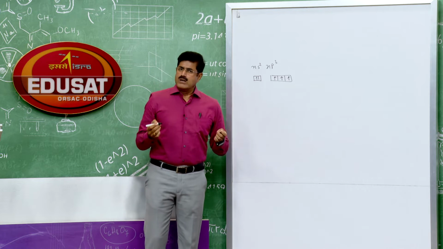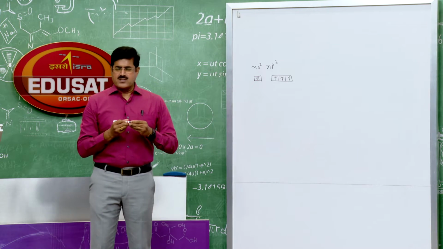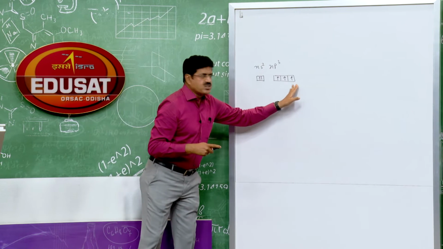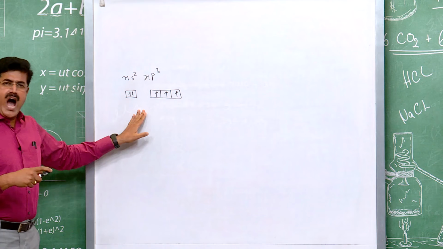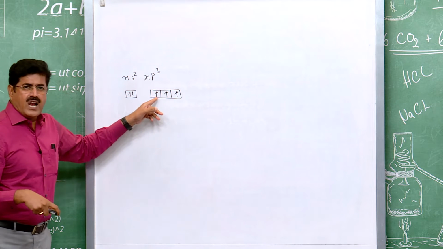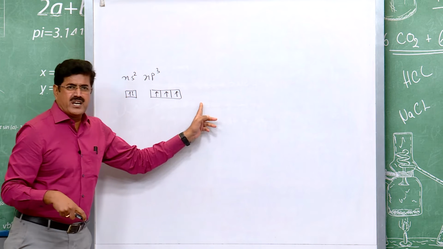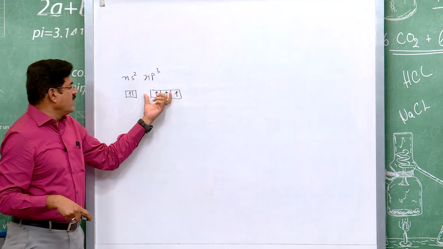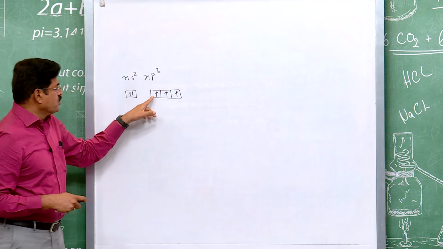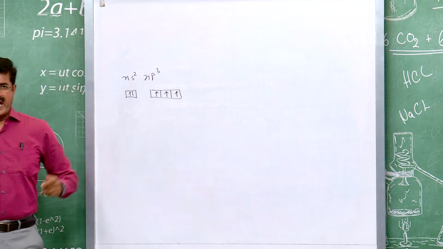As you know, what is Hund's rule? Electron pairing cannot take place in a set of degenerate atomic orbitals. These are the 3 degenerate atomic orbitals, I mean orbitals with the same energy. So, electron pairing cannot take place in a set of degenerate atomic orbitals unless each atomic orbital is singly filled. So, these are the 3 p orbitals which are singly filled. So, np3.